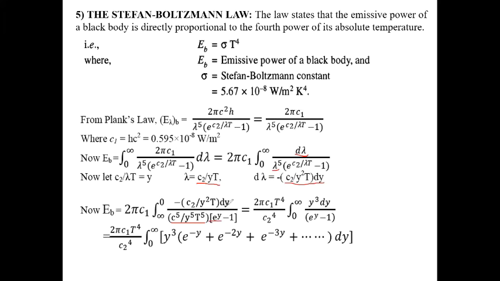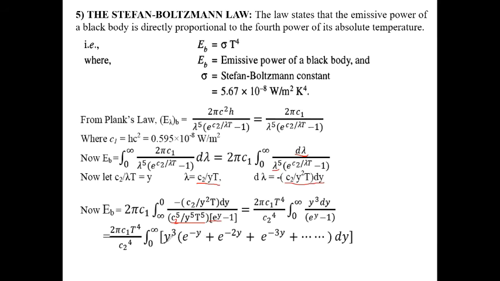Clear? Now if we simplify it, a c2 will be there. So c2 over c2 to the power 5 gives basically c2 to the power 4 in the denominator. Clear? And T over T to the power 5 gives T to the power 4. Clear? And this is 2 pi c1, so it comes 2 pi c1 T to the power 4 by c2 to the power 4. Only the upper term will be y cube by e to the power y minus 1.